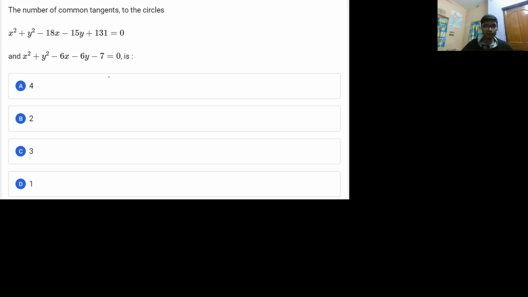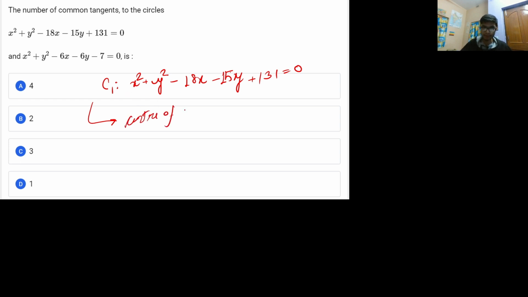Let us first decode the equation of the first circle. The first equation is x square plus y square minus 18x, sorry, because a circle doesn't contain xy terms, minus 15y plus 131 equals 0. If you know the chapter of circles, from this equation the center of the circle is given by minus g by 2 comma minus f by 2.